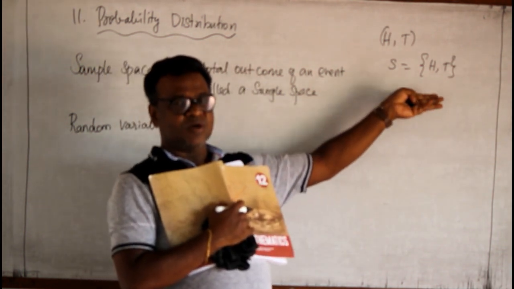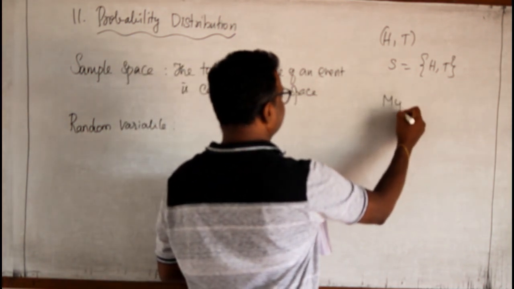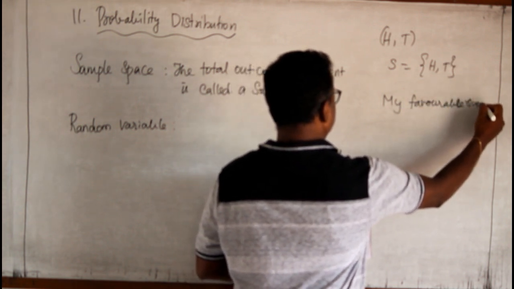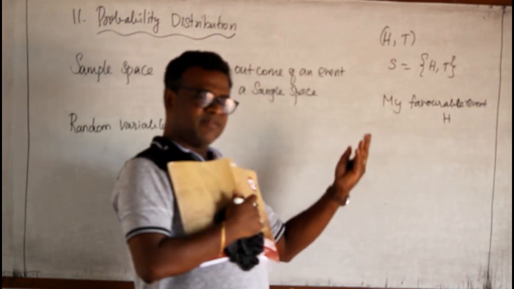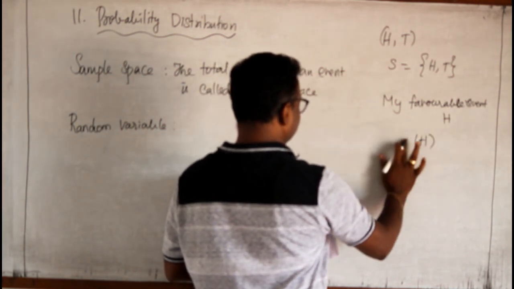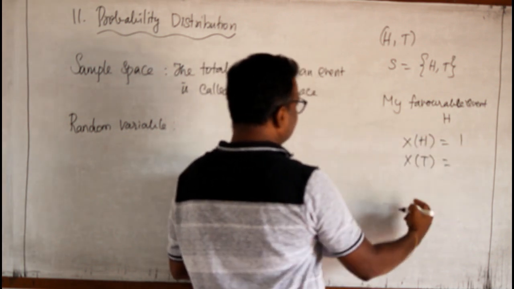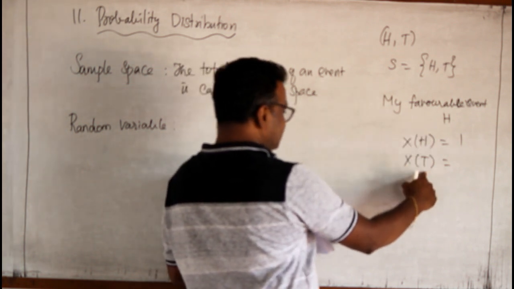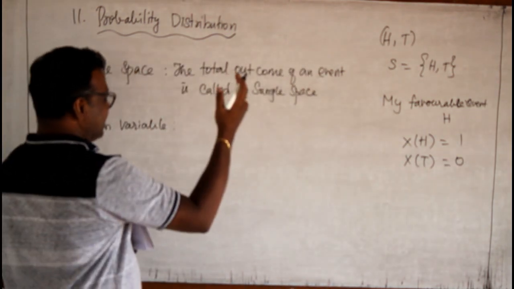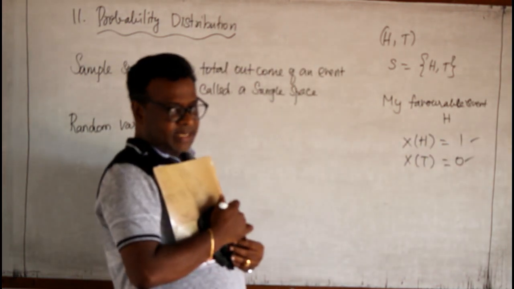A coin is tossed, the outcomes are H and T. If my favorable event is head, then the number of outcomes for it is that I can get the head one time. Suppose I get the tail, my favorable event is head, therefore tail is not my favorable event, therefore my outcome is 0. Therefore, the number of favorable event outcomes are 0 and 1. This is called random variable.